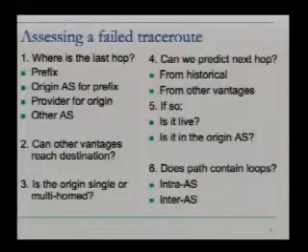We can try to predict the next hop. We can look for paths that reached historically through that same last hop that we just observed, or paths that are currently reaching from other vantages, and see if we can predict it. If we're able to predict where it should go next, we can check if that next hop is still live. We can also ask, is it in the origin AS? Where is it located? And then we can assess whether or not the path contains loops.